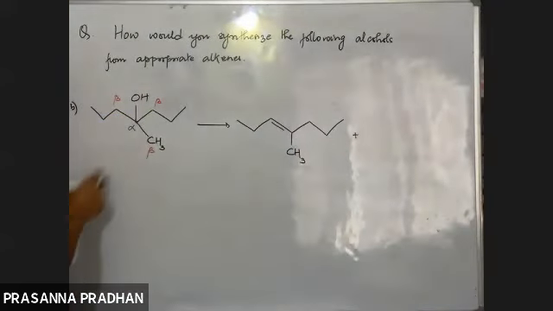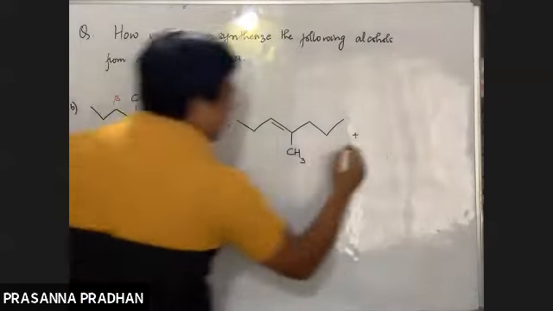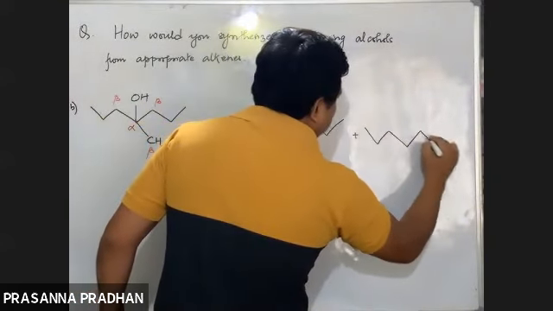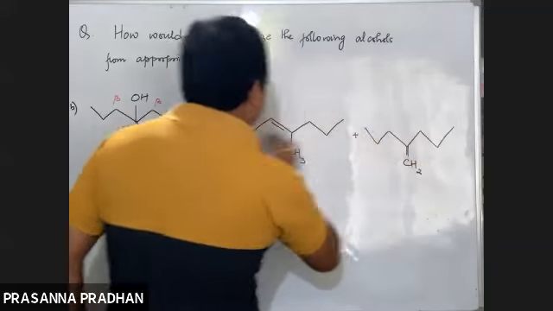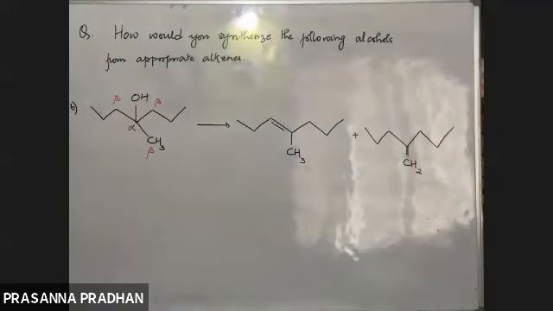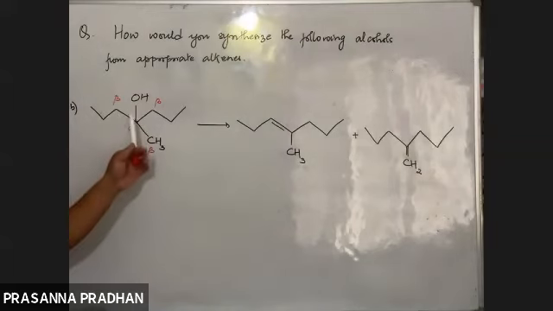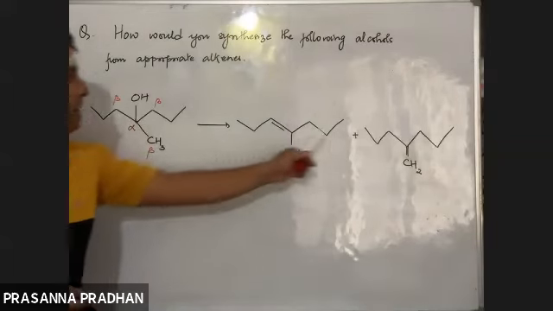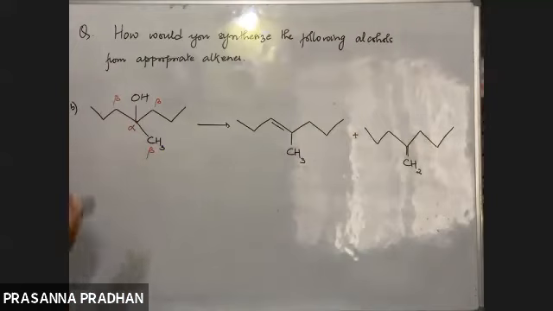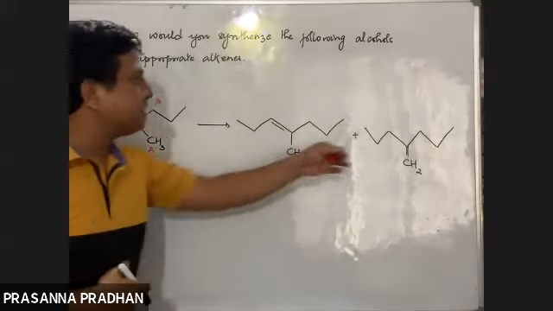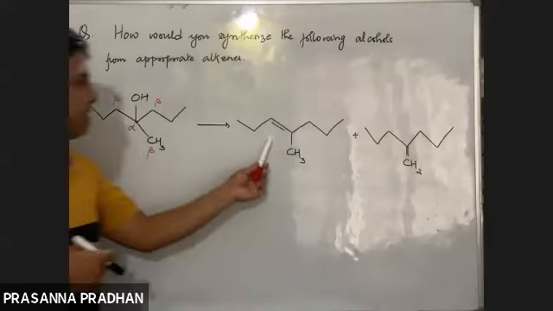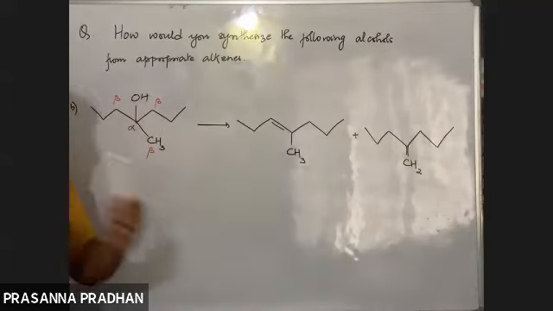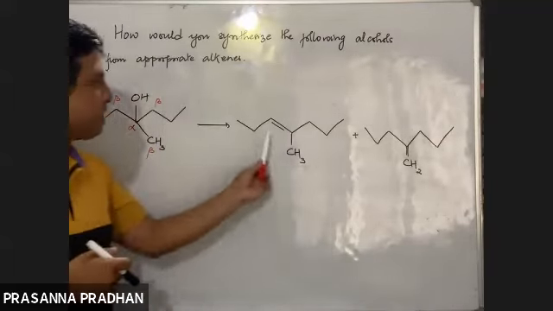What is the other possible alkene? OH from here, H from here. So the other possible alkene is the double bond CH2. So I'll get this alkene or this alkene. Now I know if I remove water from this alcohol, these alkenes will be formed. Or if I think in the reverse way, if I add water to this alkene, this would be formed. That means this alcohol can be prepared from these two alkenes.